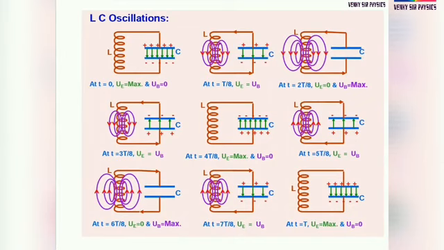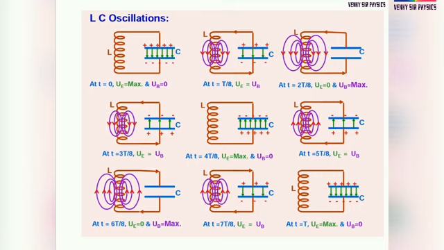Coming to the content, this is the last content in electromagnetic induction. After that, alternating current. Electromagnetic induction and alternating current are combined in this content. According to the plus 2 textbook, these two chapters are different, but coming to this last content in alternating current, LC oscillations. LC oscillations means inductor and capacitor.